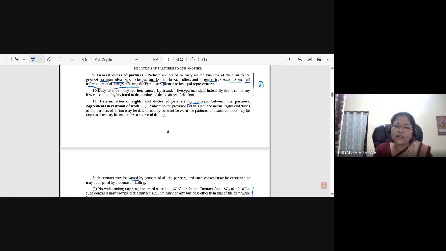A has knowledge about diamond, but B and C are not. So if ABC went to buy a certain stock of diamond from a store, and Mr. A found that it is of less quality, and B and C couldn't find out the difference, whether it is a superior quality or less quality, to identify the price. Okay, so B and C agreed to pay the price of the superior quality which the seller is saying. But since A is aware about it, it is his duty to provide full information of all the things, because it is going to affect the firm, right?